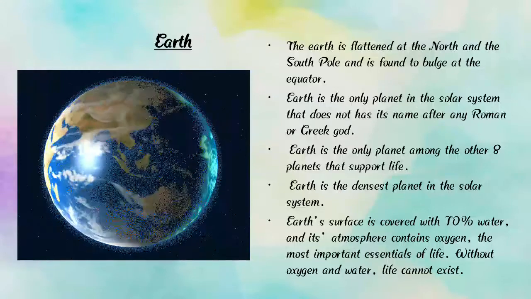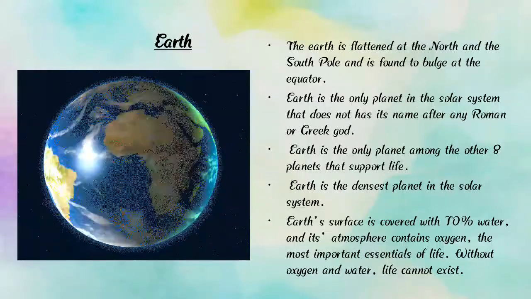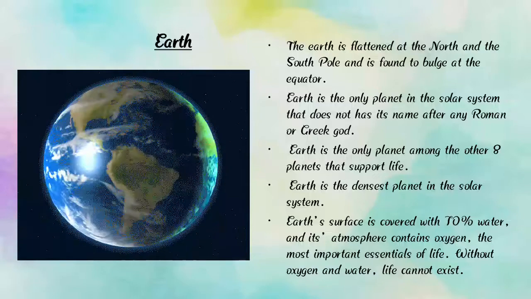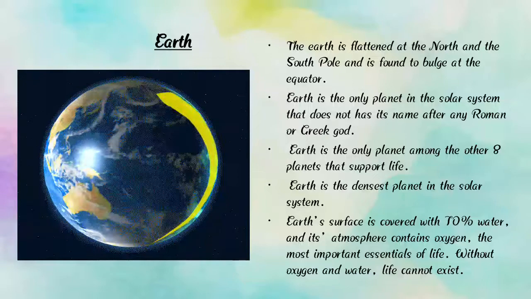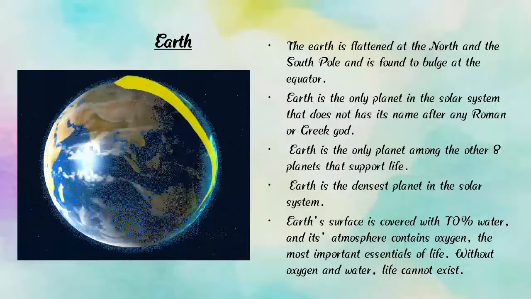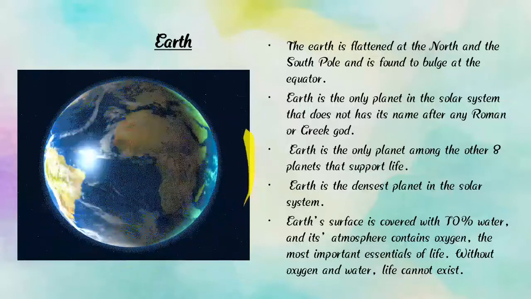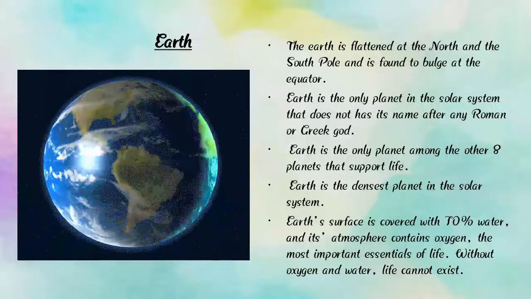So children, you all understand about Earth. Here we can see that Earth is round and moves around the sun.